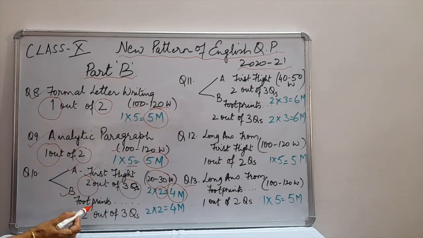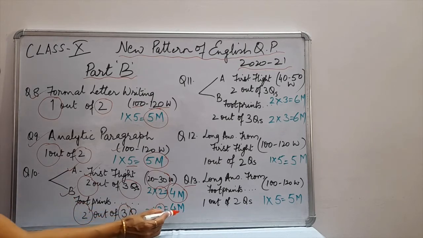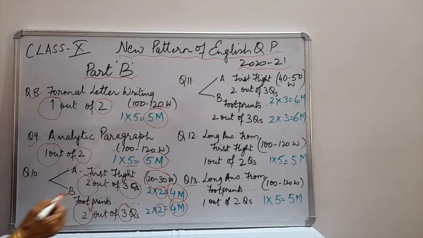Now B is from Footprints without Feet. Here also you have got internal choice. You will get 3 questions. You will have to attempt 2 questions out of 3. Each question is of 2 marks and 2 into 2 is equal to 4 marks.